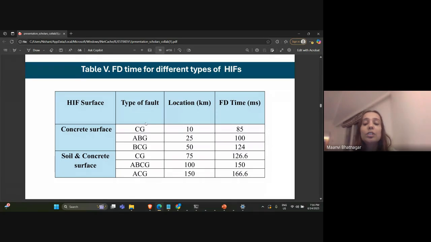You can see that the fault detection time is just 85 milliseconds being the least, and 166 milliseconds for the soil and concrete surface, which is around 40 to 50% lower than the conventional relays that we have. So this also in a way proves that this system has worked robustly in detecting various types of high impedance faults.